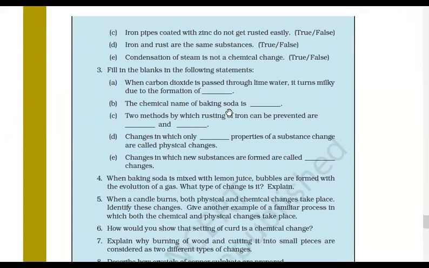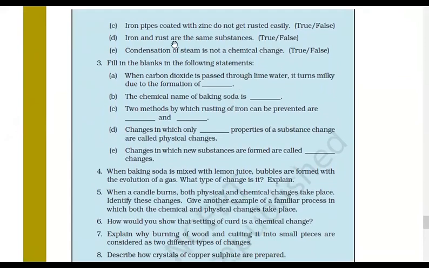Third one. Let's see. When carbon dioxide is passed through lime water, write down the reaction. When carbon dioxide, CO2, is passed through lime water, which is Ca(OH)2, it turns milky due to the formation of, tell me, due to the formation of, yes, very good. Calcium carbonate, CaCO3. Calcium carbonate, right? CaCO3.